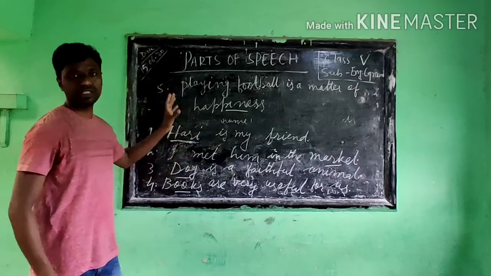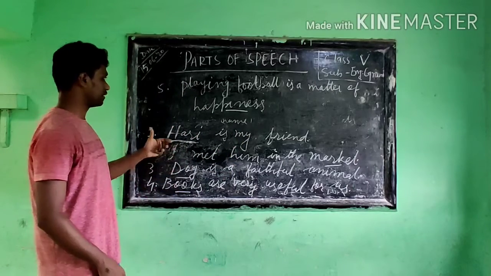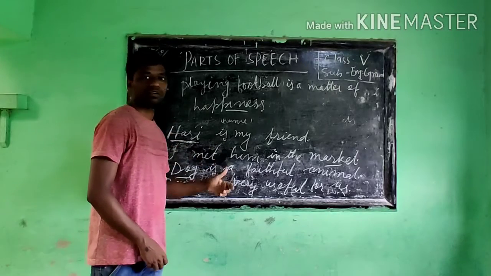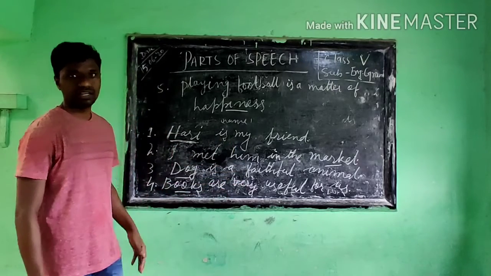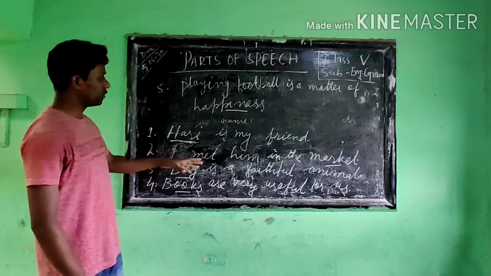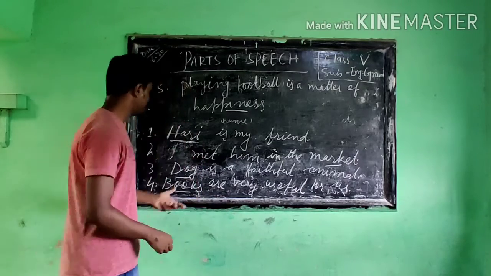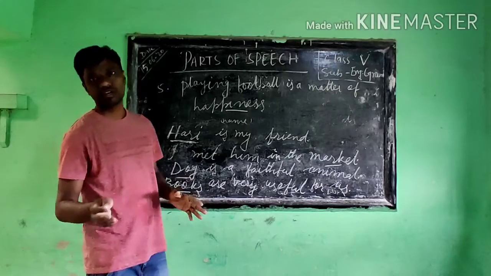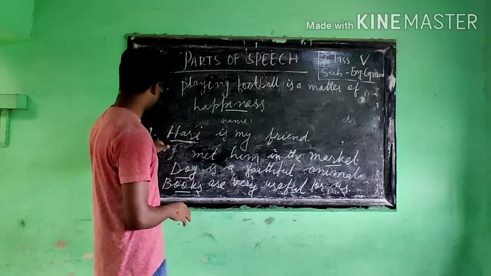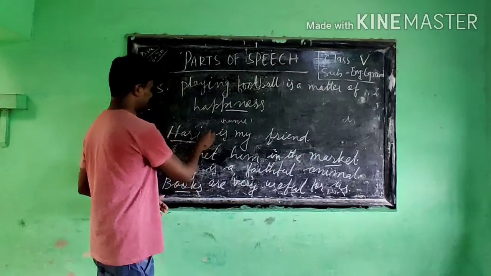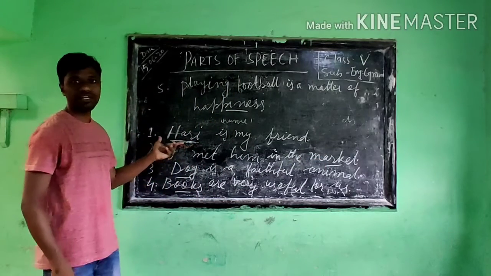We saw in the definition that noun is a word which denotes the name of the person, thing, or else idea. Things include living things or else non-living things. So you know what is living and non-living. In the first sentence, Hari is my friend, Hari is the name of the person, therefore it is called a noun.